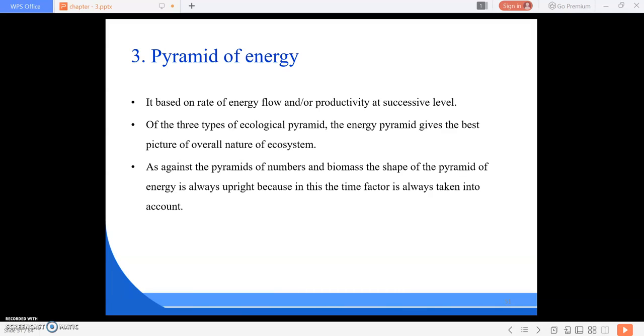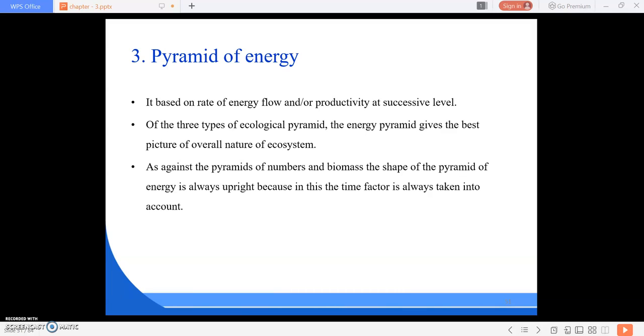The pyramid of energy represents the total quantity of energy utilized by different trophic level organisms of an ecosystem per unit area over a set period of time. The base upon which the pyramid of energy is constructed is the quantity of organisms produced per unit time, or the rate at which food material passes through the food chain. Energy pyramids are always upright because less energy is transferred from each level than was paid into it.